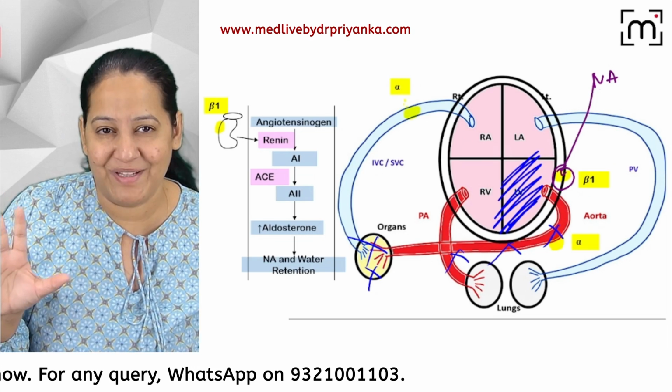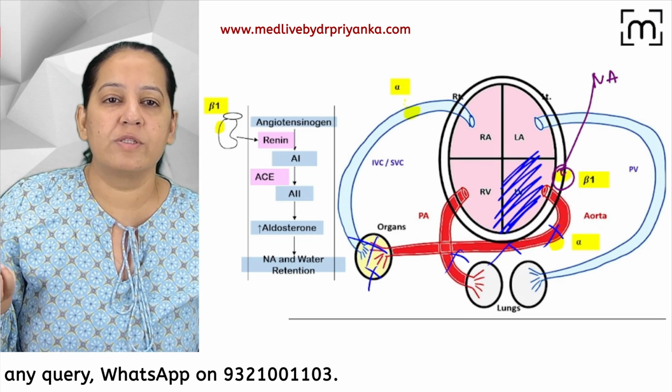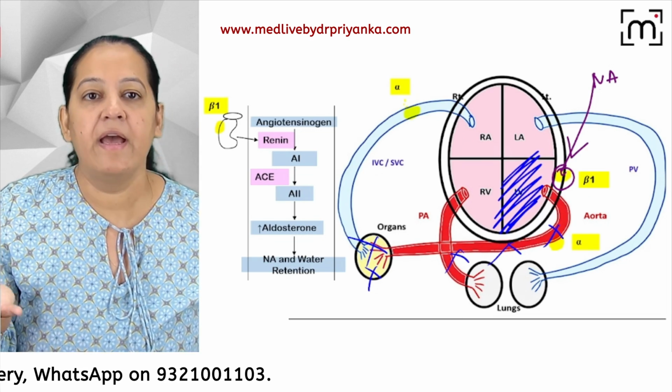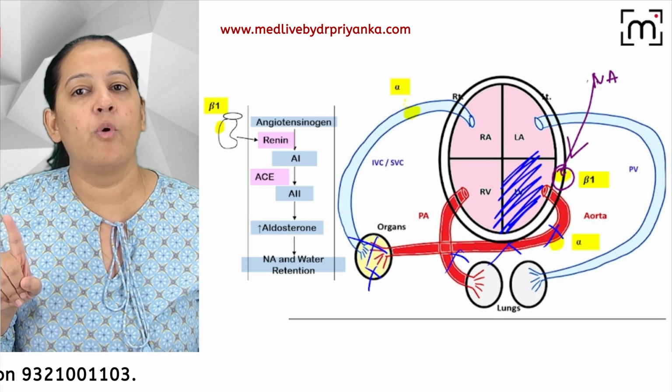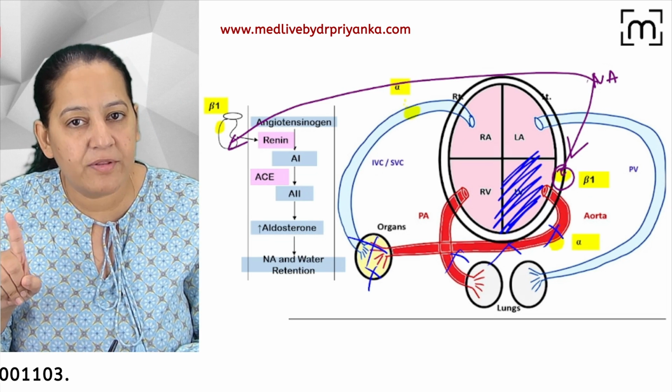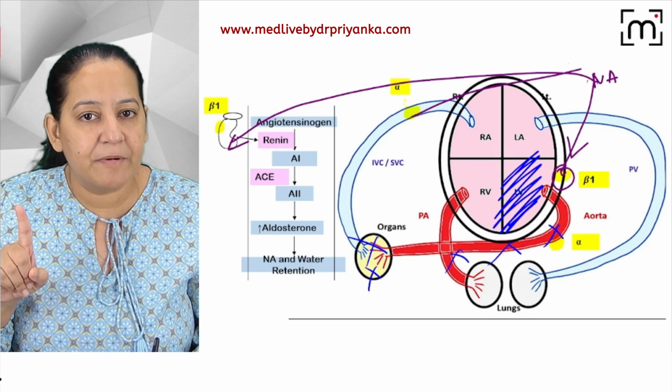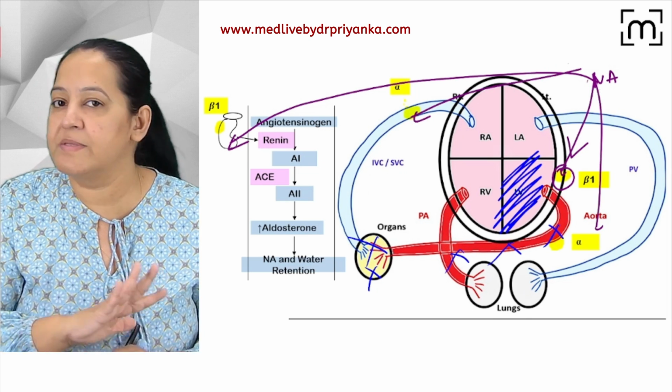The person has to take the treatment. This compensation holds good for the next few minutes. This is good, increasing the contractility. But this noradrenaline will also bind with the beta-1 receptor on the kidney, as well as the alpha receptor on the veins and the alpha receptor on the arteries, which is not good.